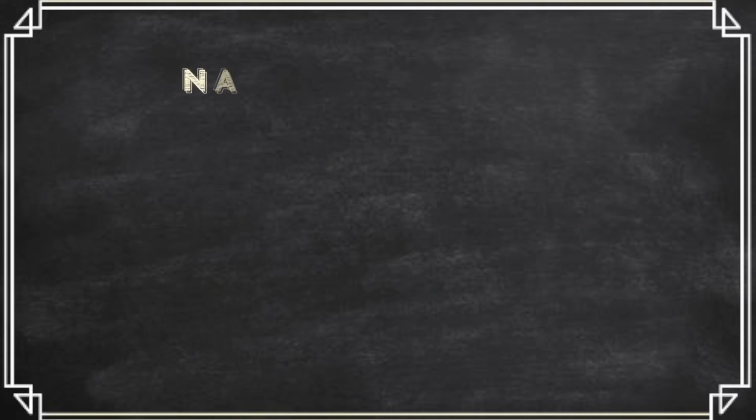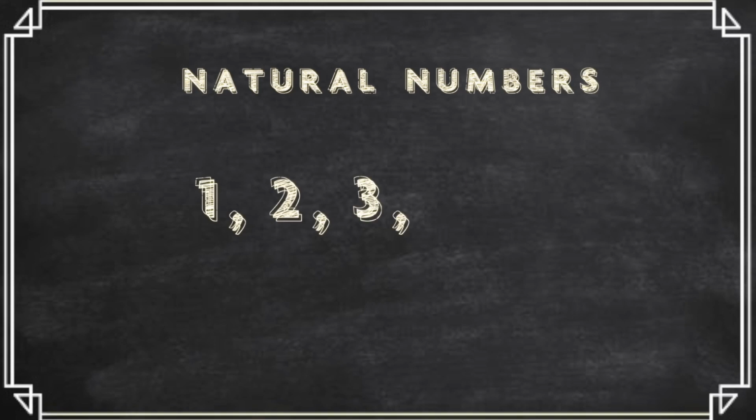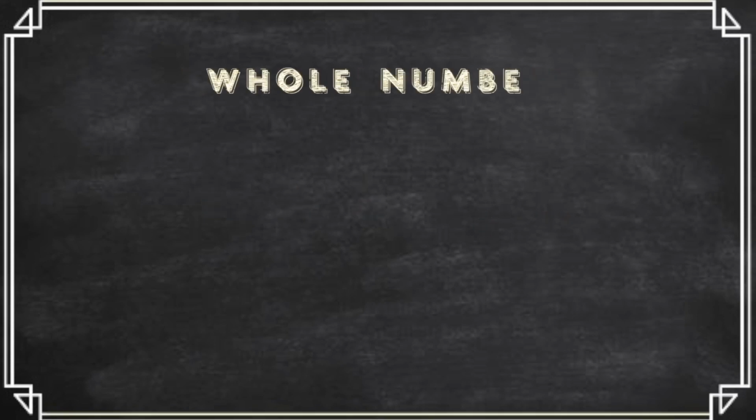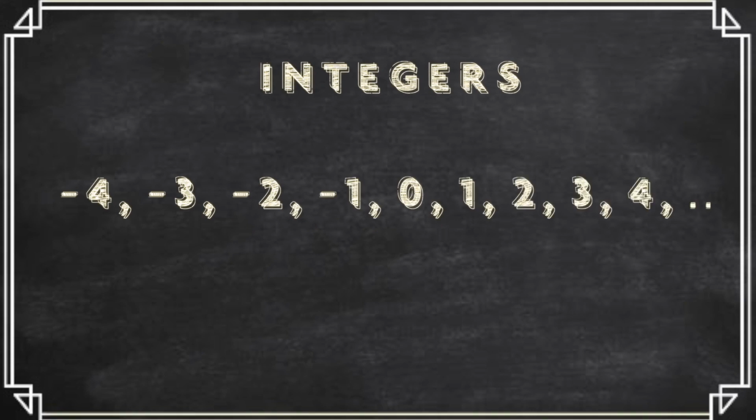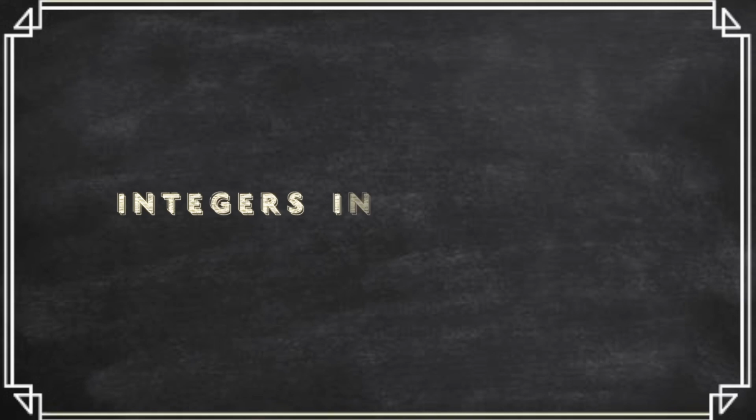So we learned natural numbers, which start from the number 1, 2, 3, and so on. Whole numbers, which include the number 0, starting from 0, 1, 2, 3, 4, and integers, which include both the negative and the positive numbers, including the 0. In the next lesson, we will look at how we use integers in calculations.